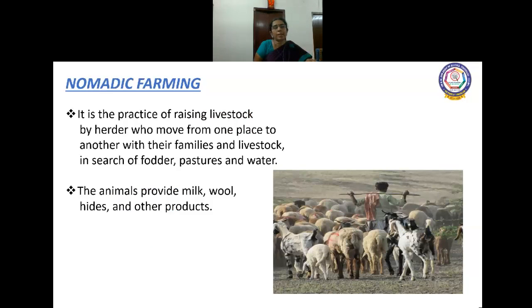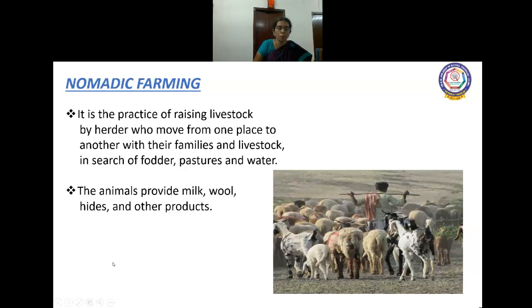So, it is the practice of raising livestock by herd or by a group of people or by tribes who move from one place to another with their families and livestock. So, they move from one place to another along with their family members and along with their cattle in search of fodder, pastures, that is grasslands and water. So the animals which are reared by them provide them milk, wool, hides, meat and other products. This is called nomadic farming.